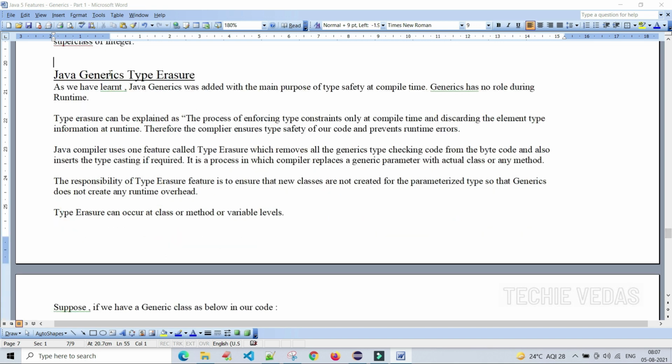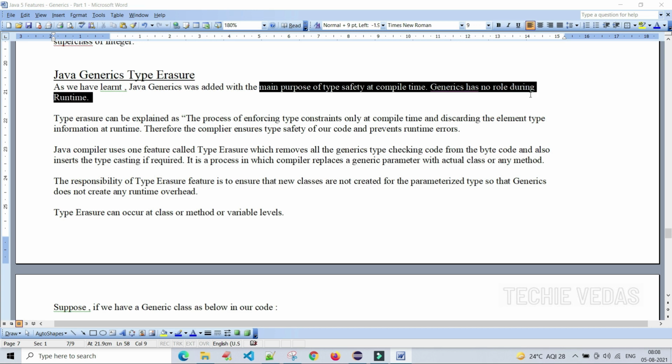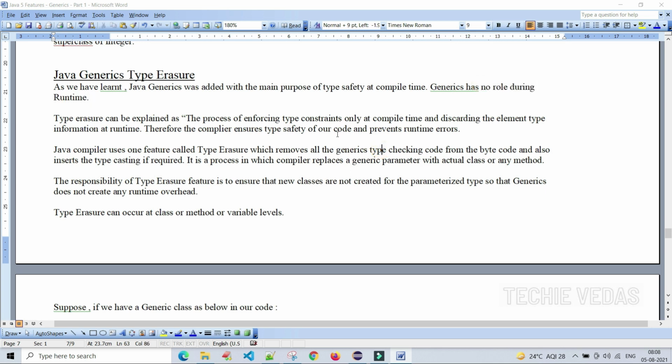Next concept is Java generics type erasure. Erasure, we can say like eraser or erasure. As we have learned so far, Java generics was added with the main purpose of type safety at compile time. Generics has no role during the runtime. Yes, it mainly deals with the compile time, meaning it has no role during the runtime.